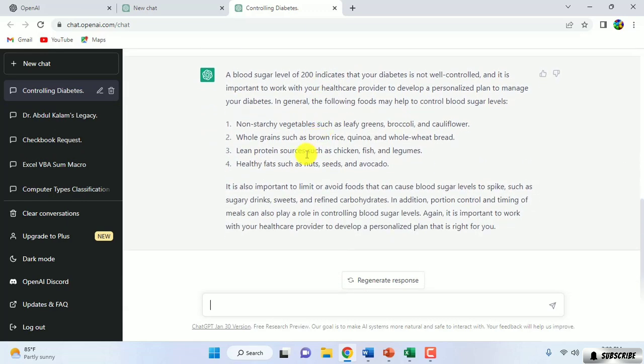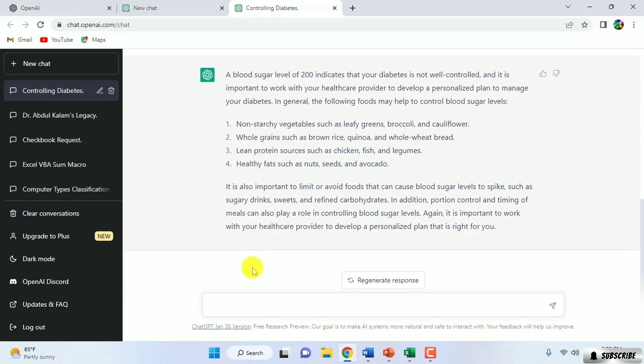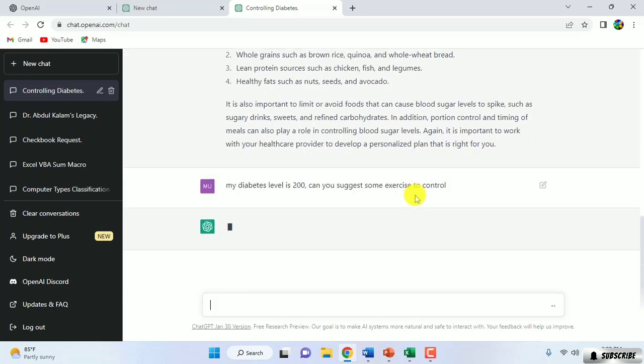And as well, I can ask ChatGPT what exercises I can do to control my diabetes. So I'm going to copy the same question. My diabetic level is 200, can you suggest some exercise to control it? And it will give some exercises.